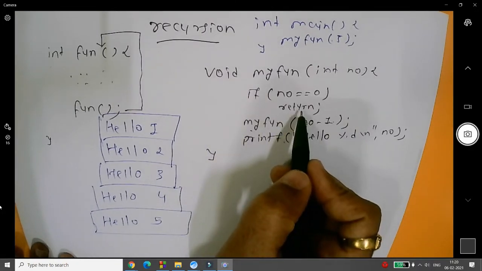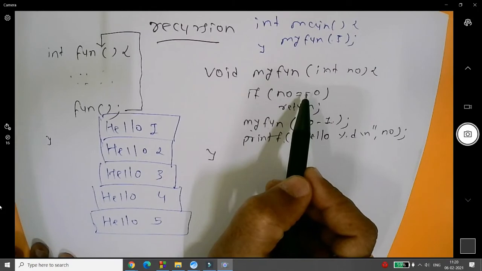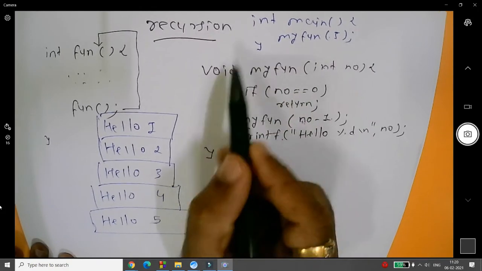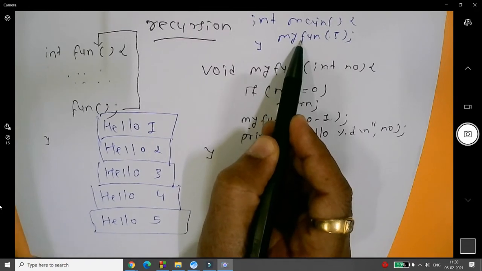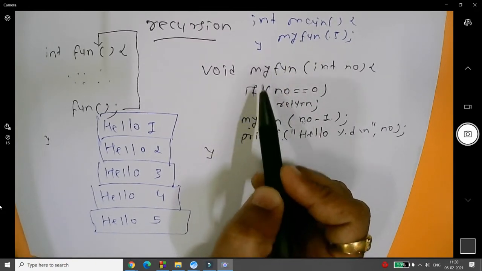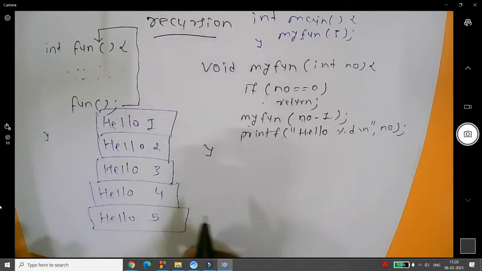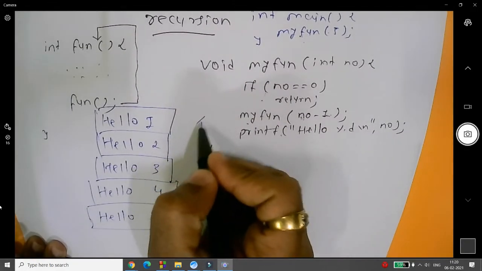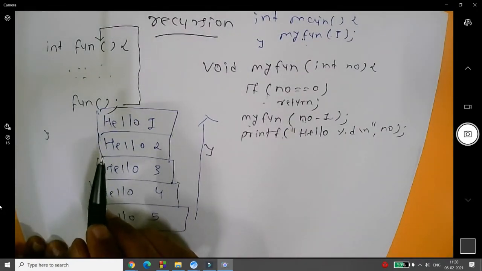Is 1 minus 1, that is 0, equal to 0? Yes. Then it will simply return the cursor to the calling environment. Now what happens, students? Whenever the cursor is returned from this function, this is a stack. So the stack will do what? Stack will simply print the statements in last in, first out order.